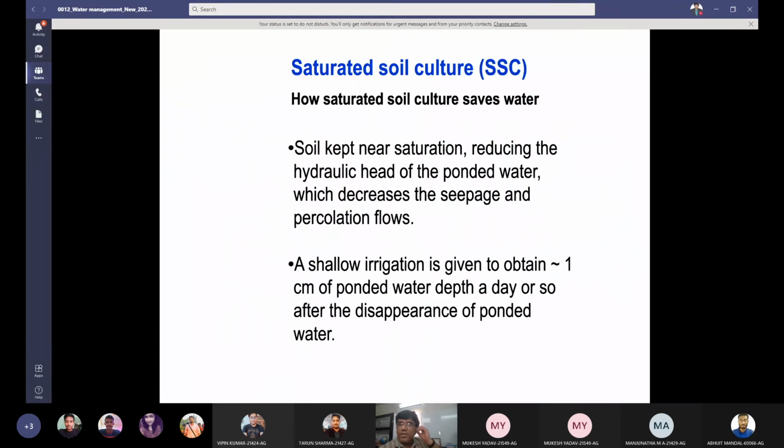The other is saturated soil culture. It was proposed by somebody that it is a water saving strategy, and how water can be managed under these conditions, how saturated soil culture saves water. Soil is kept near saturation, reducing the hydraulic head of the ponded water, which decreases the seepage and percolation losses. A shallow irrigation is given to obtain just 1 centimeter of ponded water depth a day, or after the disappearance of ponded water, then one can apply the water.